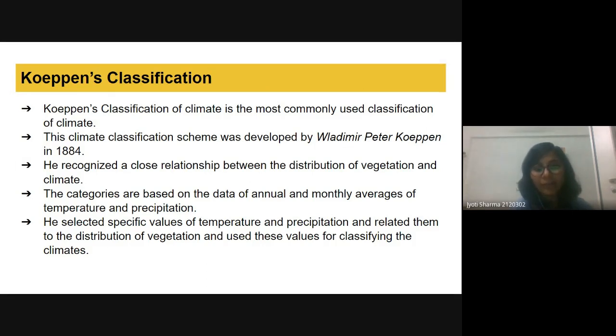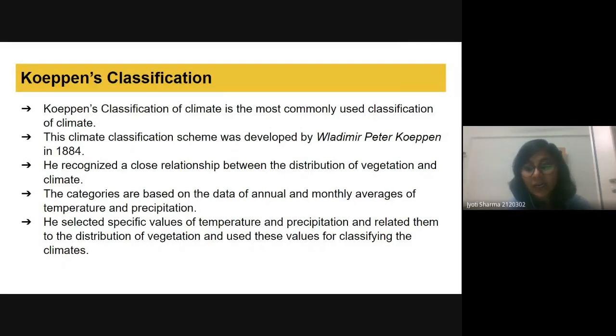It was developed by Vladimir Peter Koppen in 1884, and he also recognized a close relationship between the distribution of vegetation and the climate. The classification is based on temperature and precipitation. So he calculated the annual and monthly averages of temperature and precipitation, and based on that he gave some classification. And he selected specific values of temperature.